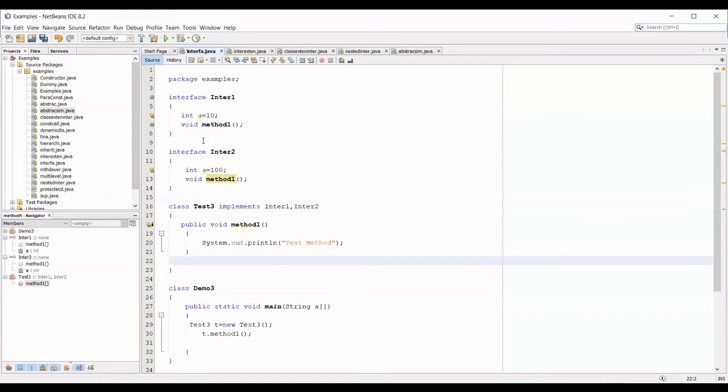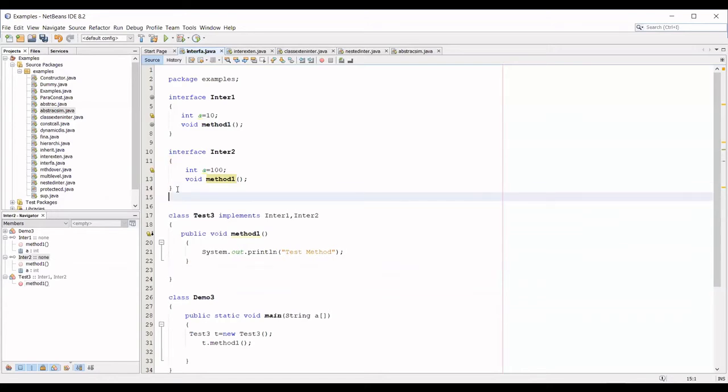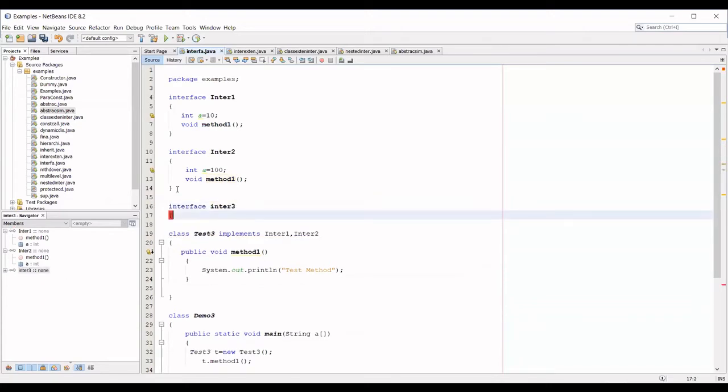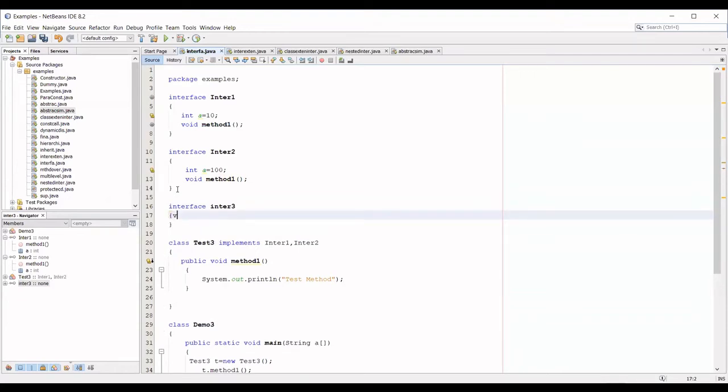Now even if I have another interface, interface 3, where I can have the same method, inside that I declare void method 1, and I can implement both interfaces in a class. Still there is no problem because only one implementation of that particular method is happening.